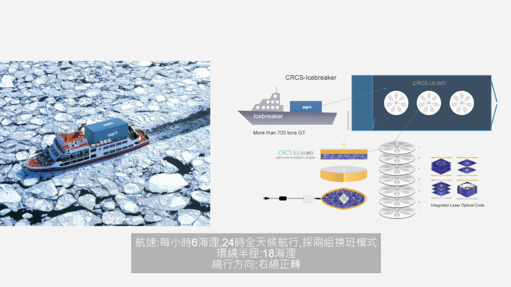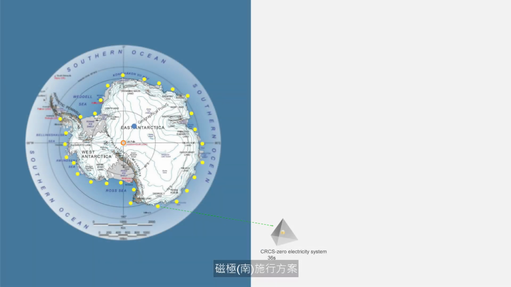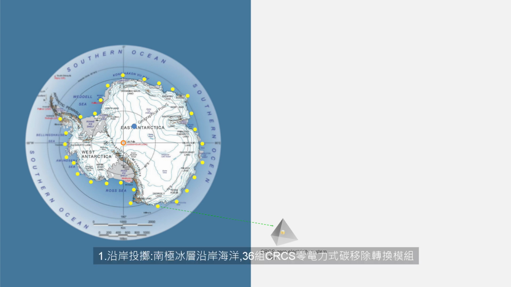Speed, 6 nautical miles per hour, with 24-hour operations in 2 cruise shifts. Circumference radius, 18 nautical miles. Direction of travel, clockwise rotation. South Geographic Pole. 1. Coastal deployment. Along the Antarctic coast, deploy 36 CRCS-0 electricity carbon removal modules.